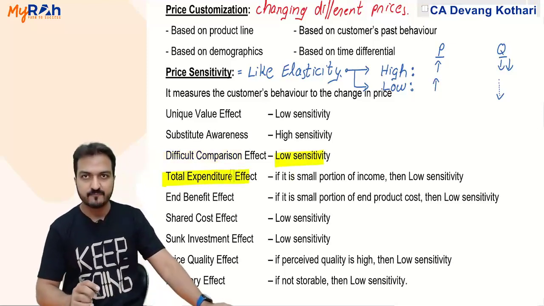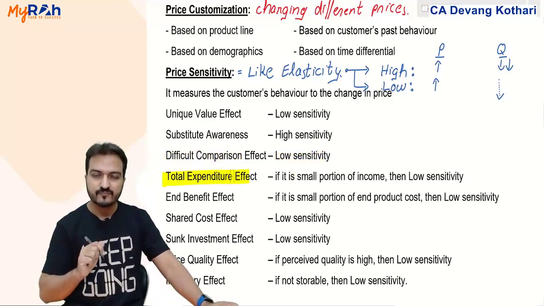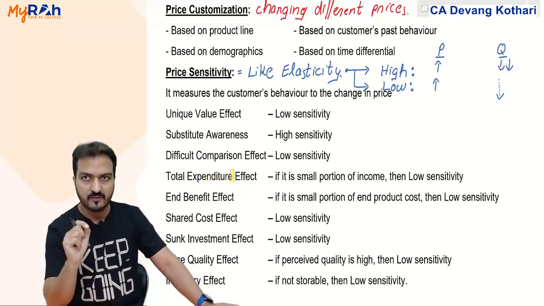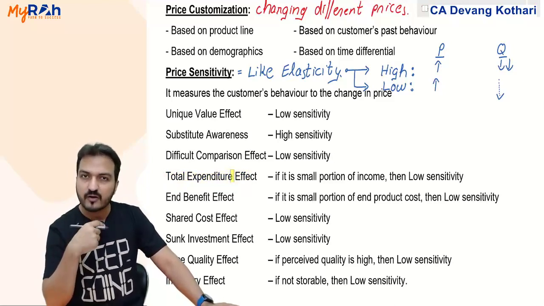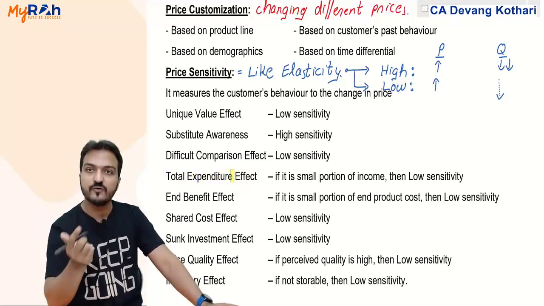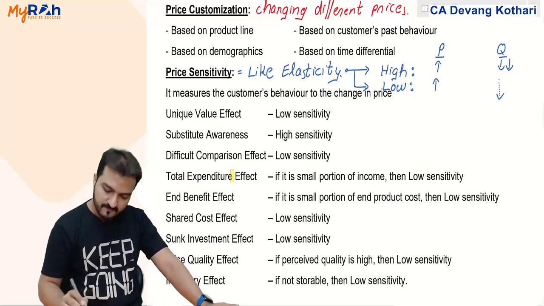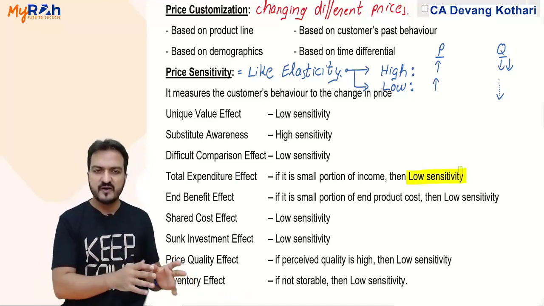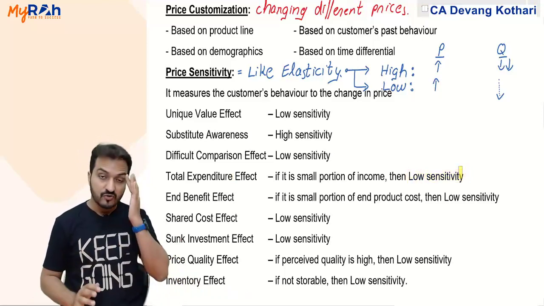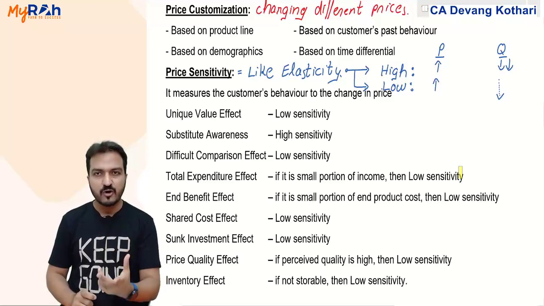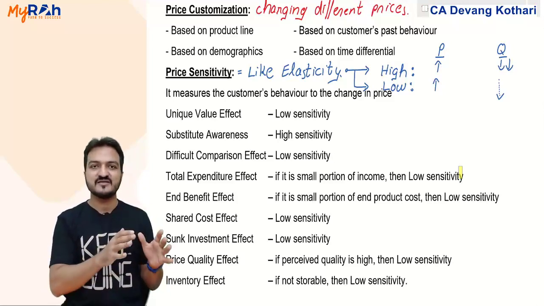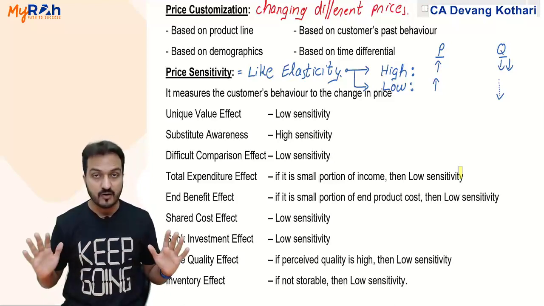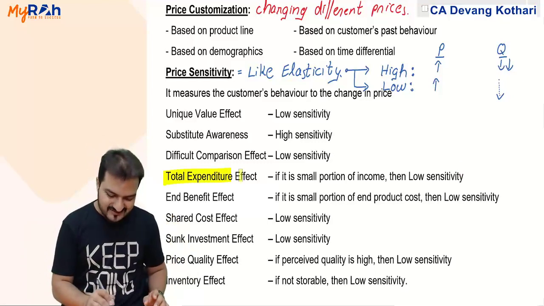Total expenditure effect. It says that if the money you spend on my product is a very small portion of your total income, then the sensitivity will be low, because out of your monthly expenses you are spending a very small portion on this product. So I would say that the sensitivity will be low. Even if I charge a little more, you will still buy the product. Demand will not decrease. That is called the total expenditure effect.